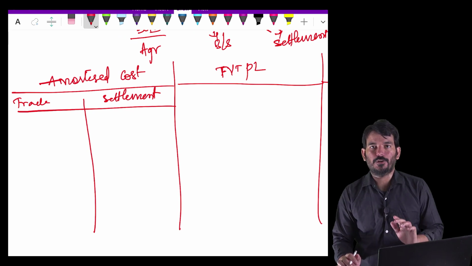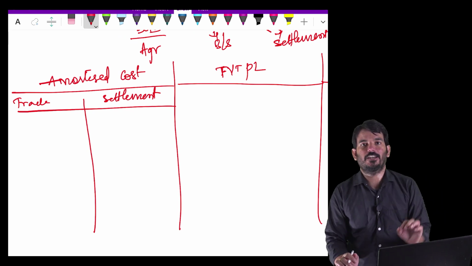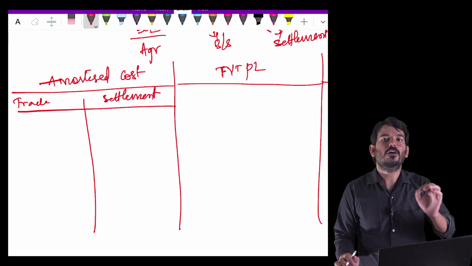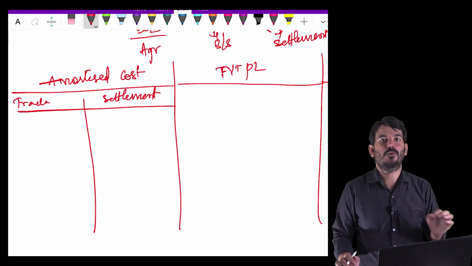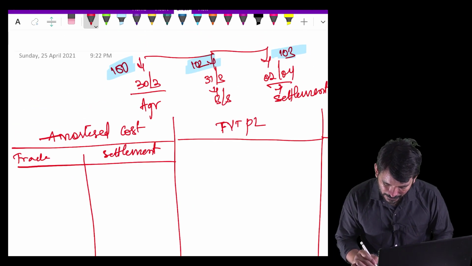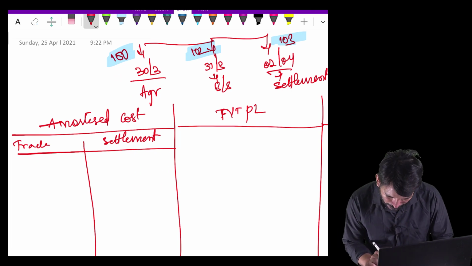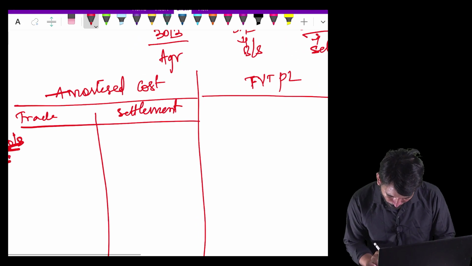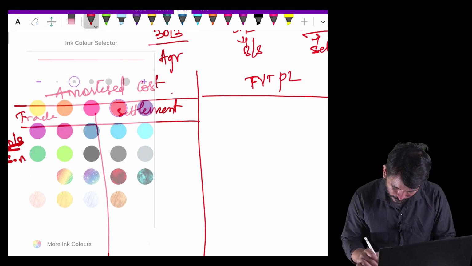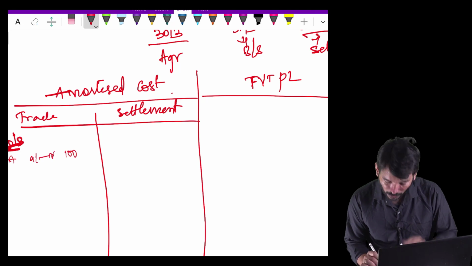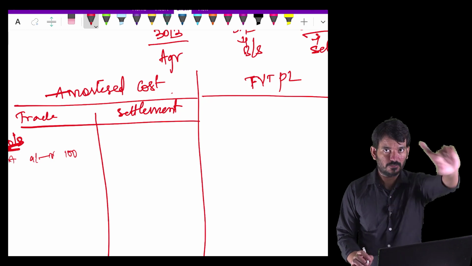When it is trade day accounting, I will write an entry when I am entering into a contract. I will repeat. If it is trade day accounting, I will write an entry in my books of accounts the day I am entering into an agreement. On that date it is 100 rupees, so on 30th March only, I will record the entry. I will write financial asset account debit 100, because on that date the fair value was 100. Don't say it's 102, that is on the balance sheet date.